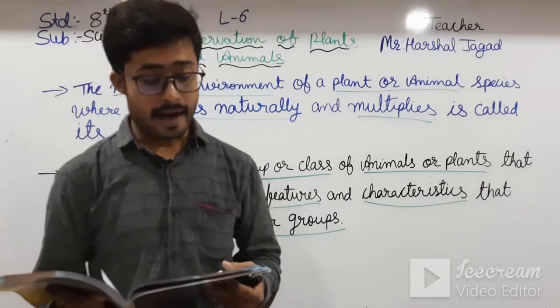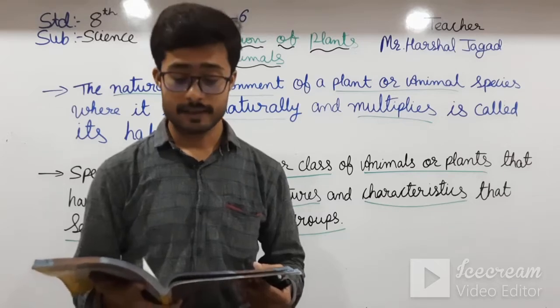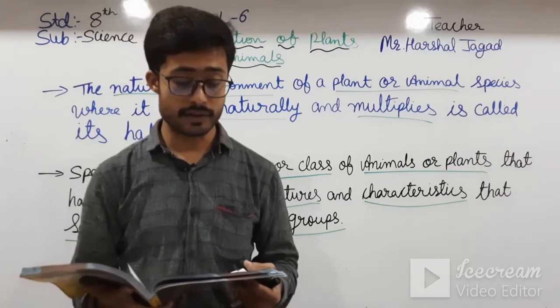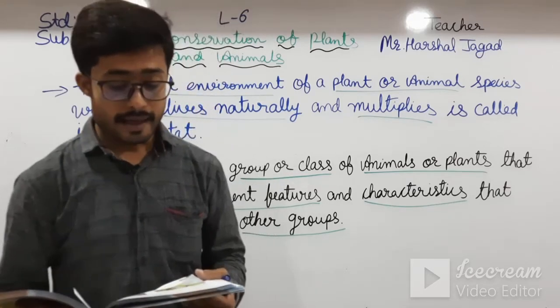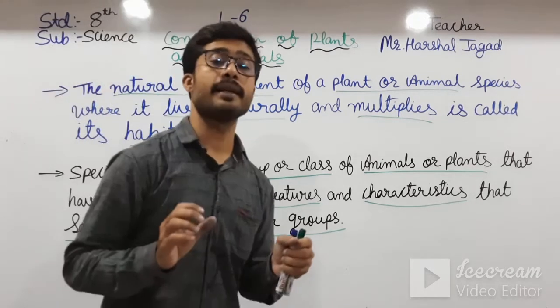See here, endemic species. What are endemic species? Species that are found in a certain geographical area are called endemic species.